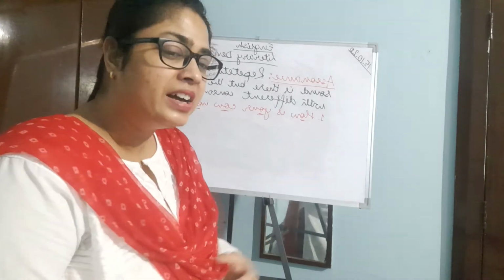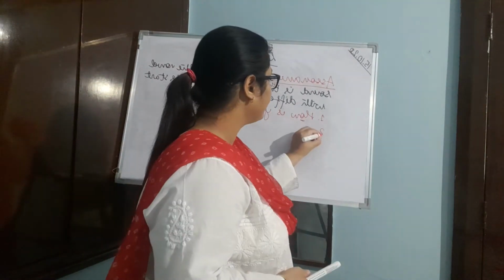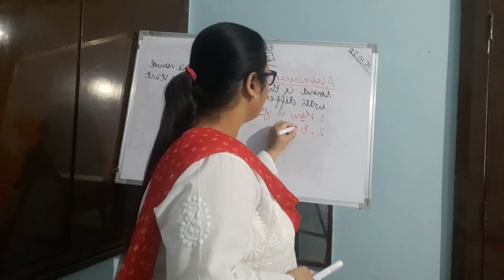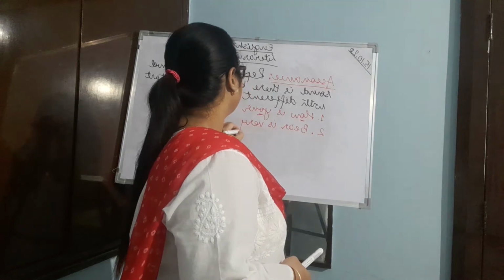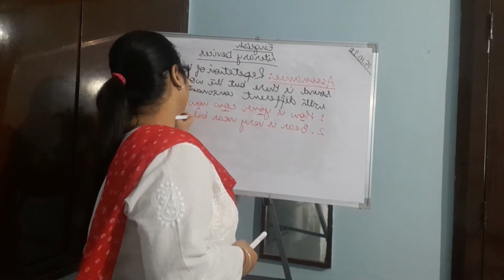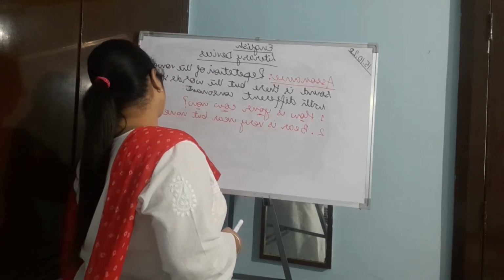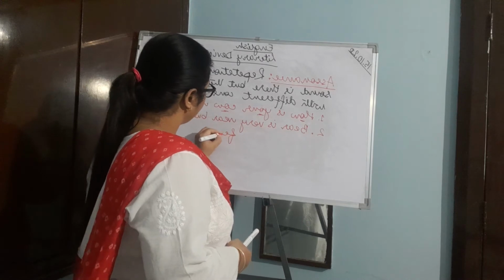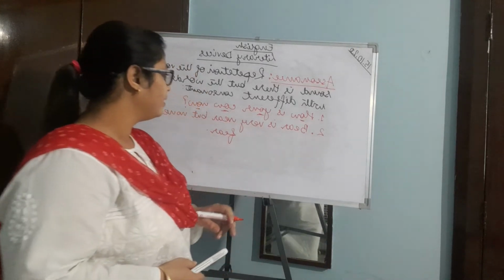Let us take another example. If I say, beer is very near, but no need to fear. Beer, near, fear.